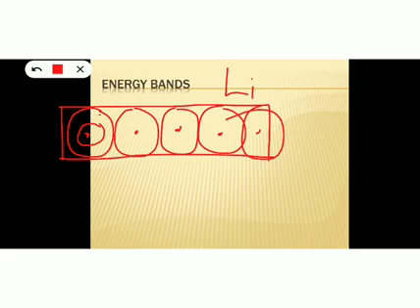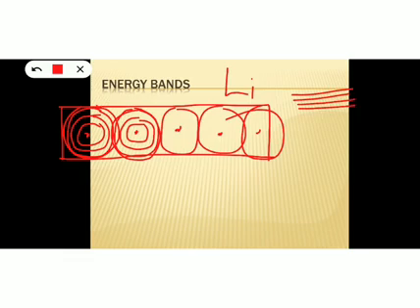And around the nucleus there will be orbitals, inner orbitals like this, and these are the outer shells, outer orbitals. You can see the outer orbitals of the adjacent lithium atoms are overlapped. Due to this overlapping, the valence electrons will be affected more than the core electrons. This overlapping gives rise to a large number of closely spaced energy levels like this. This set of closely spaced energy levels forms a band, and this band is known as energy band.